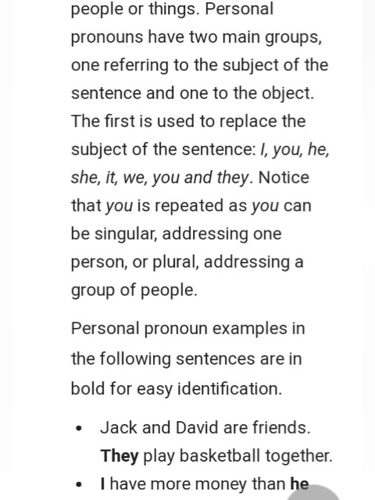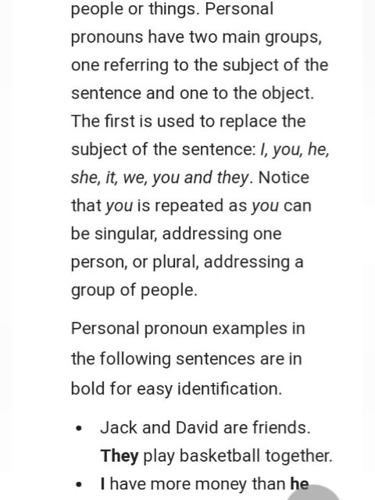Personal pronouns have two main groups, one referring to the subject of the sentence and one to the object. The first is used to replace the subject of the sentence: I, you, he, she, it, we, you, and they. Notice that you is repeated, as you can be singular, addressing one person, or plural, addressing a group of people.